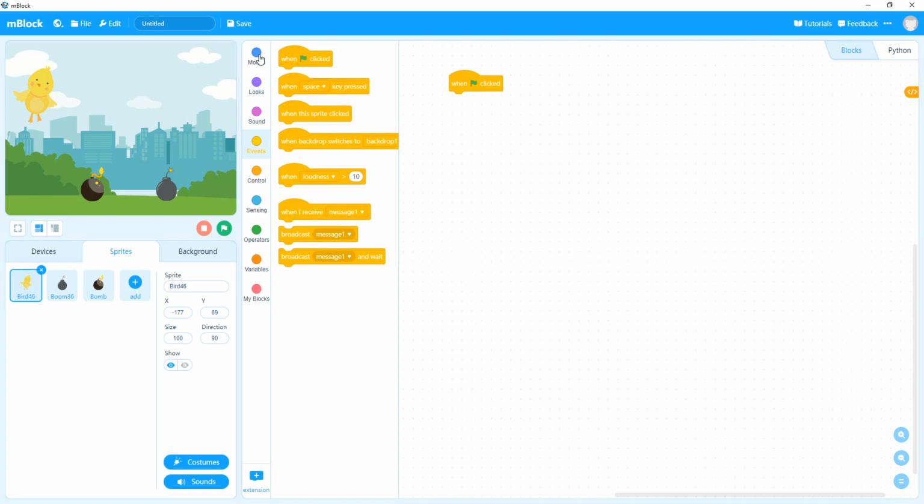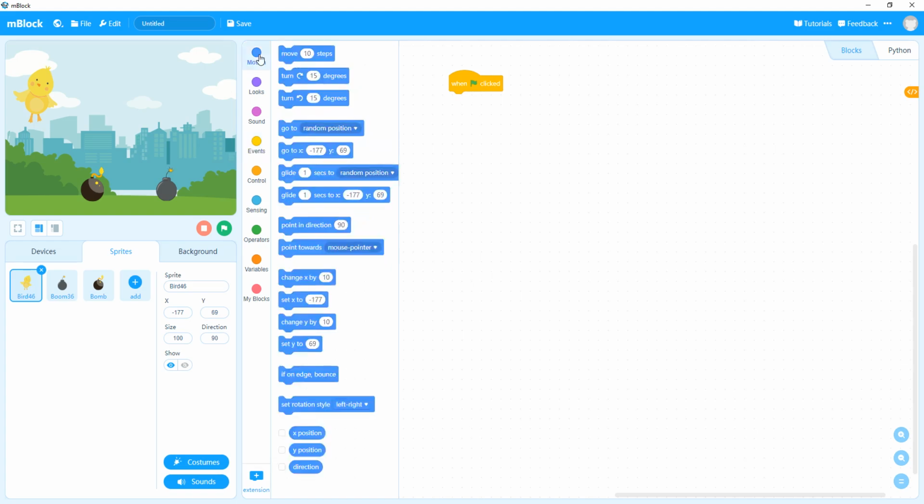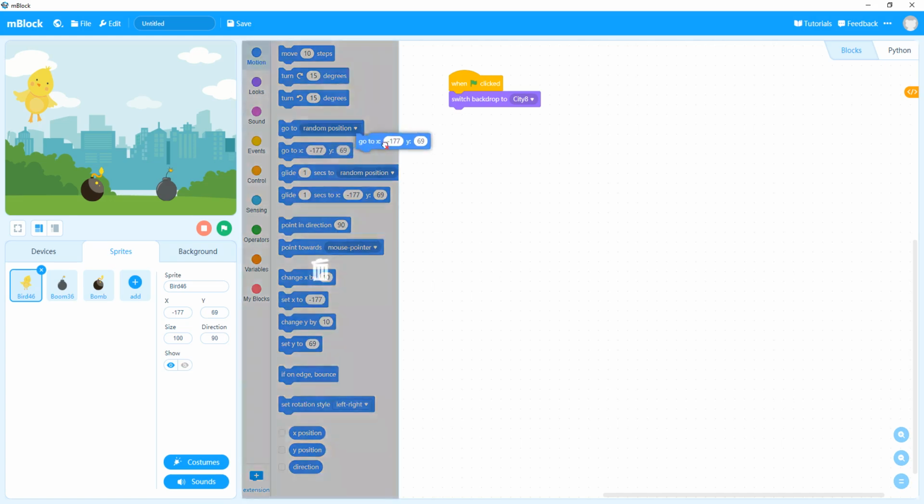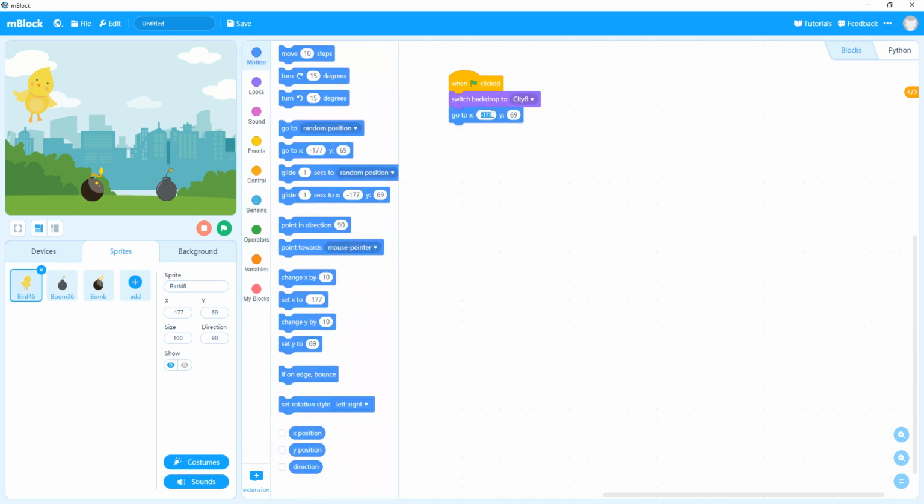Then go to looks and switch background to here. Now we'll add city 8 in here as we use that background. Now go to the motion block and we'll add the x and y axis. Click, drag, drop, then adjust the values. The x is minus 180 and the y is minus 120.